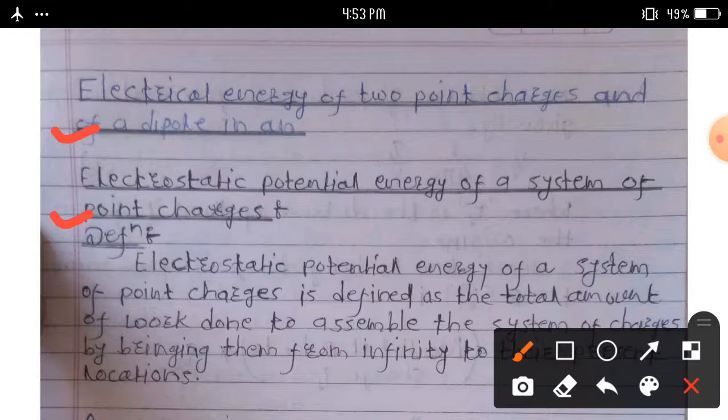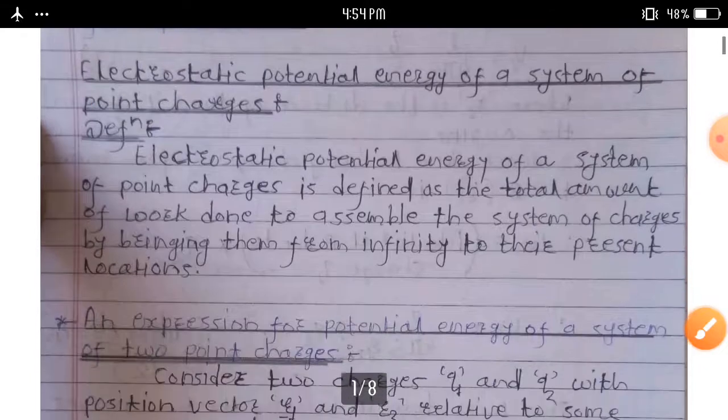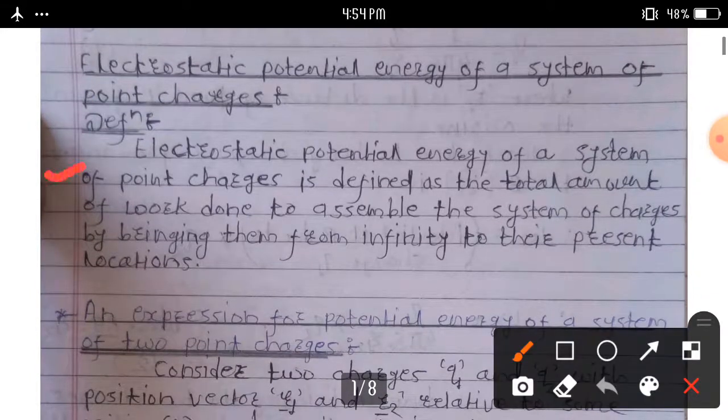What do we mean by electrostatic potential energy of a system of two point charges?